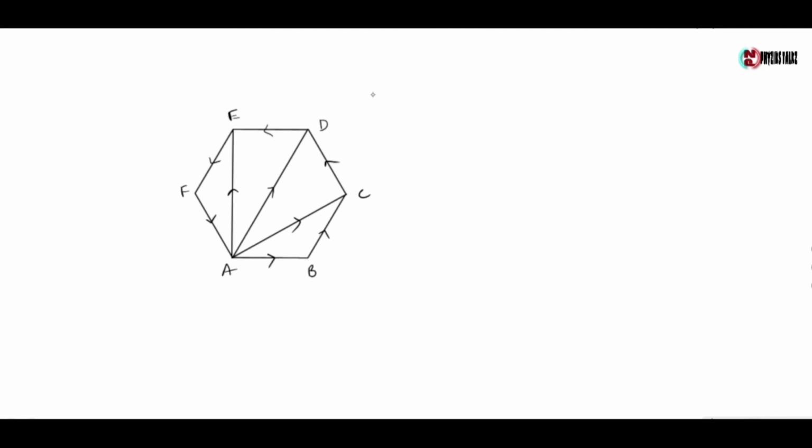Now we can find this by another method. Here AB vector equals ED vector, and CD vector equals AF vector.